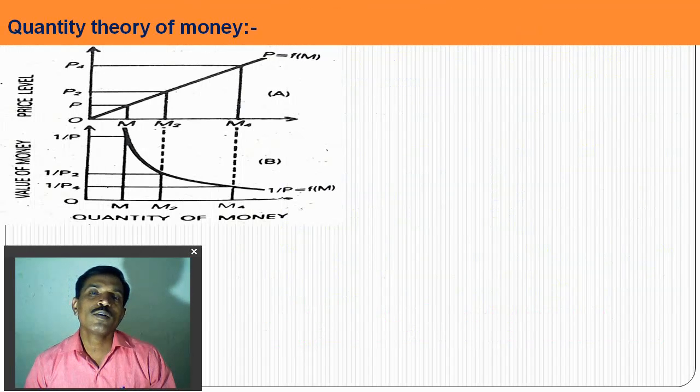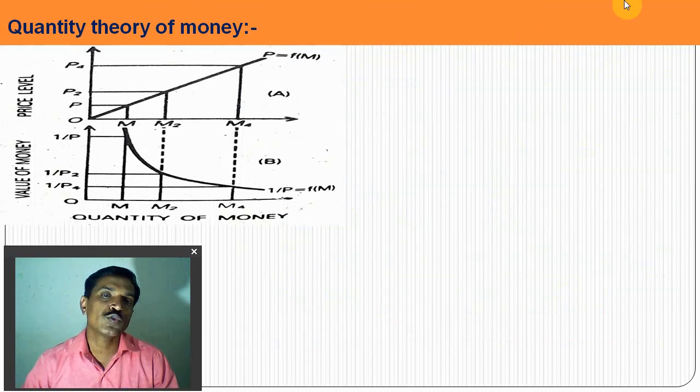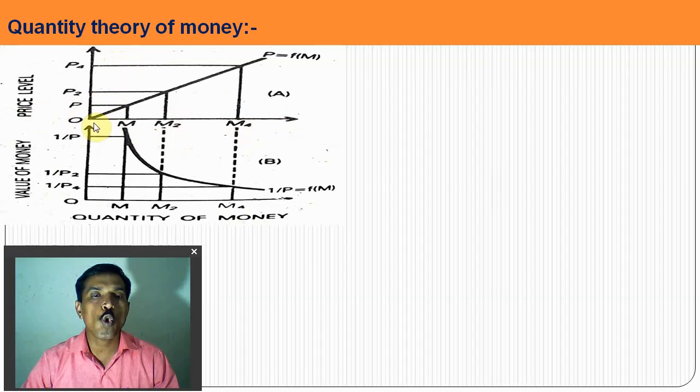So the quantitative theory of money we can explain with this diagram. Here we are looking at the two parts of the diagram. The first part of the diagram shows the price level and money supply. On part A of the diagram, on the x-axis OM, OM2 and OM4 is the money supply, and on the y-axis we are looking at OP2 and OP4, the price level.